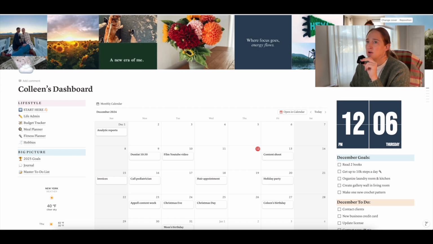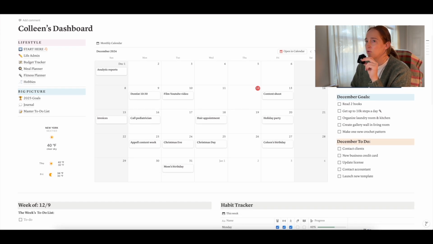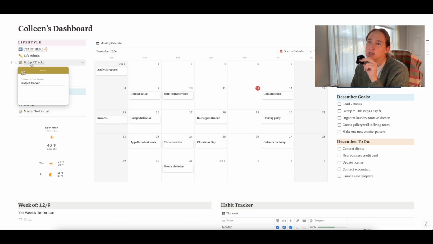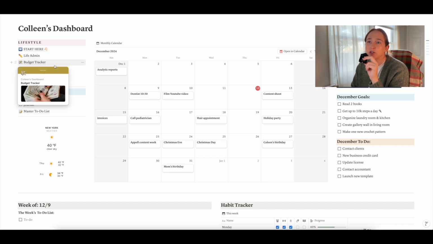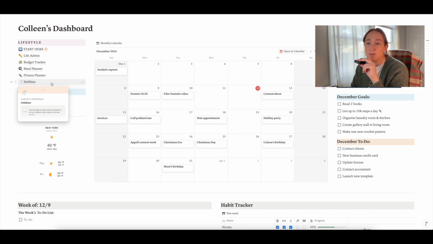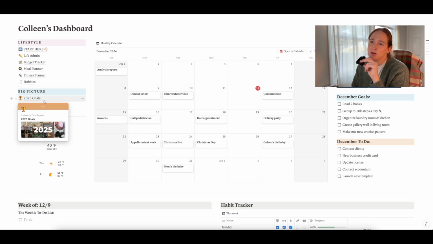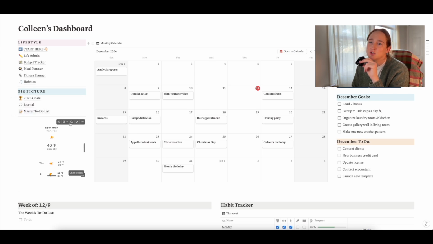So now moving down into the main dashboard, I'll go from left to right. So on the left-hand side, we have all of your pages, and I'll go through each of these pages later on in this video. But you have your lifestyle pages, so life admin, your budget tracking, meal planning, fitness planning, a note page for any hobbies or projects. And then we have your big picture pages. So we have your 2025 goals, a journaling page, a master to-do list, and then we have a weather widget here.